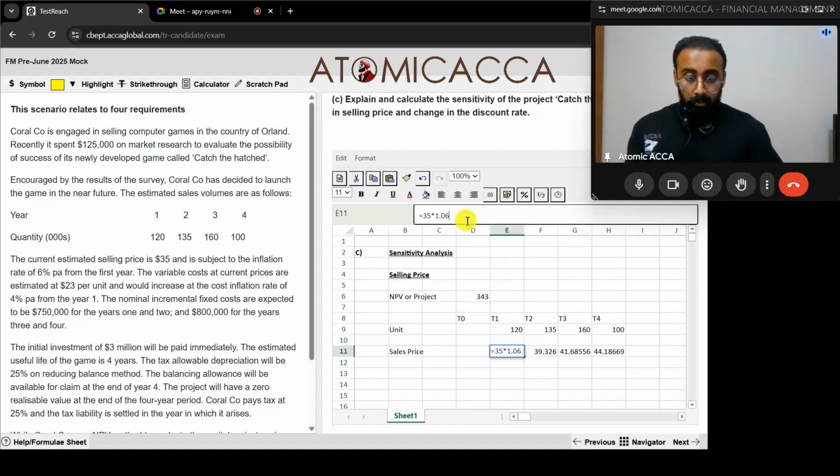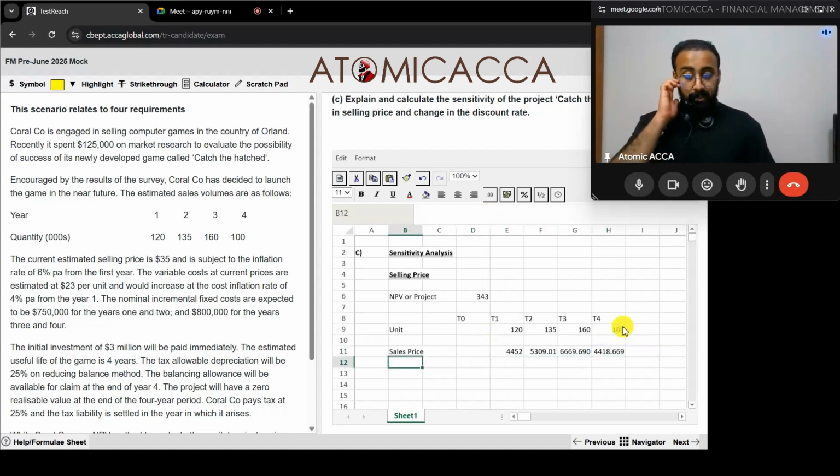Now we're going to multiply each of this into the unit, and now we got the total sales price.